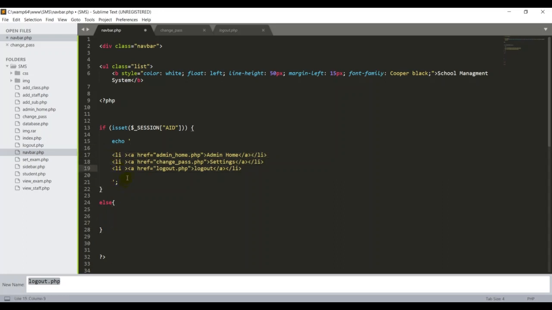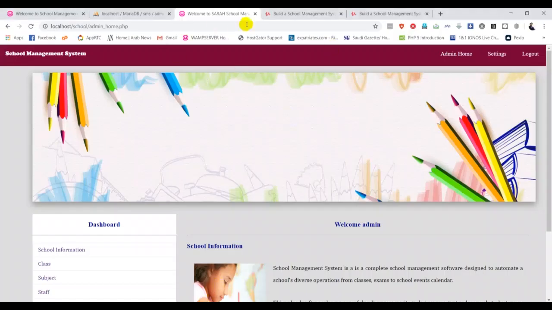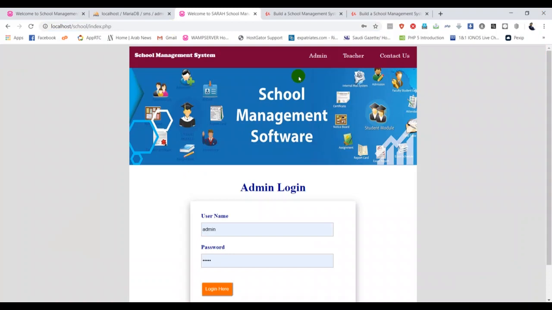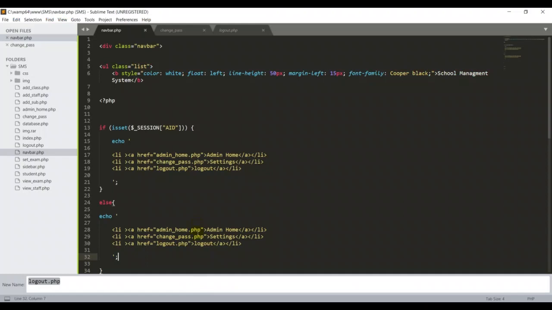Okay, copy and copy. Good. Here I have to write different list names, because if you go back here, I want to remove this part. I want to log out again. I want to show you the navigation for when there is no AID stored in the session. It is a common one. So we want to put the admin and the teachers in the contact us. Let me add these three fields into our list.